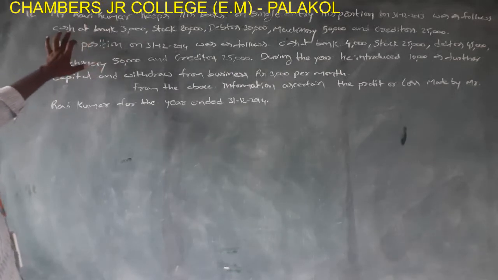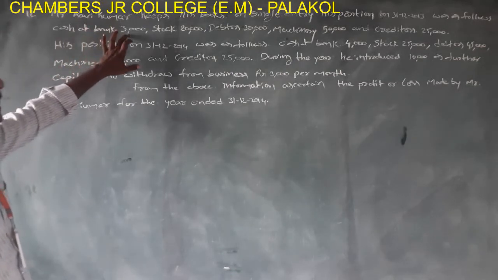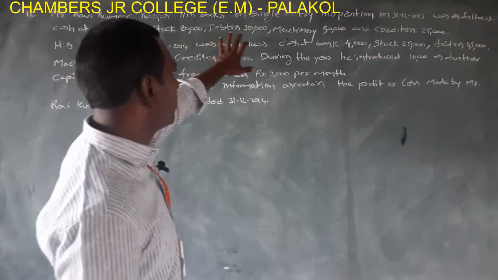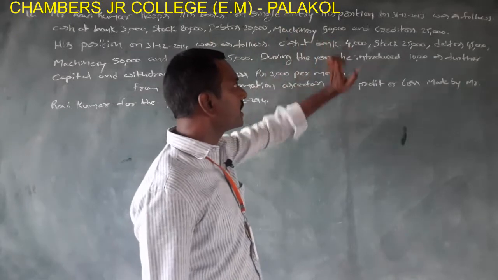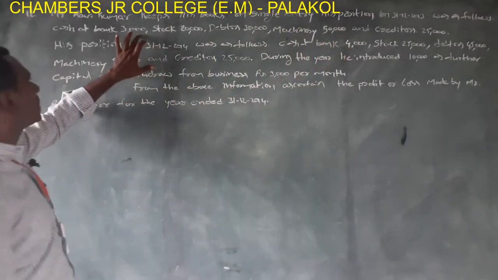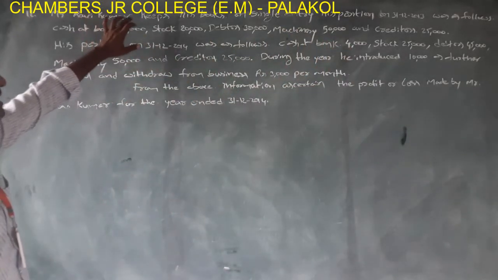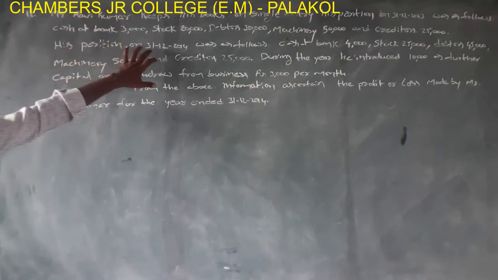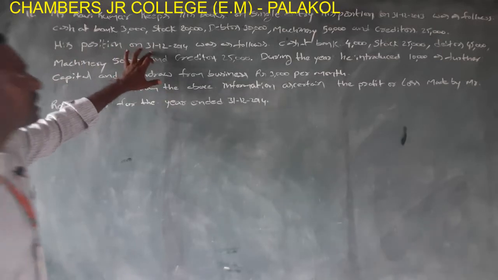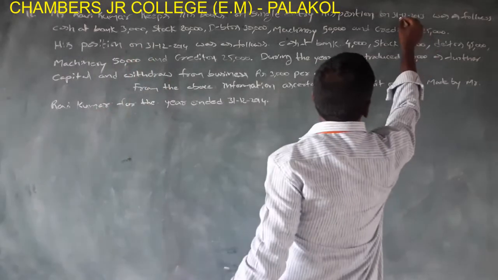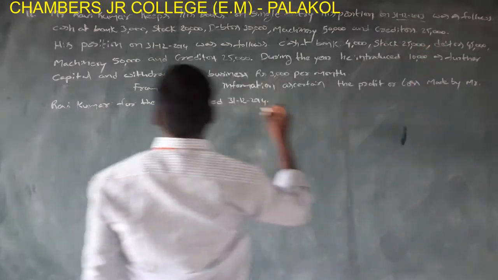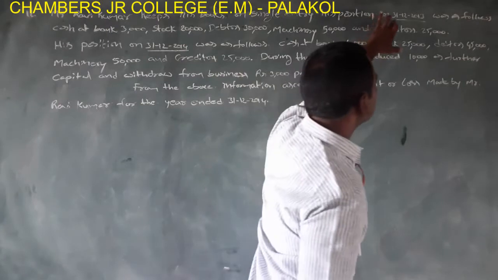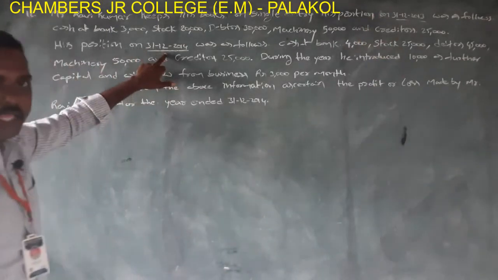Okay, that is cash at bank. Cash at bank is an asset. Stock also an asset, debtors asset, machinery asset, and creditors liability. These all are the assets and liabilities at the beginning of the year of Mr. Ravi Kumar. Next, his position on 31st December 2014. Here his position on 31st/12/2013, and here his position on 31st/12/2014. This is the year starting and this is the year ending.